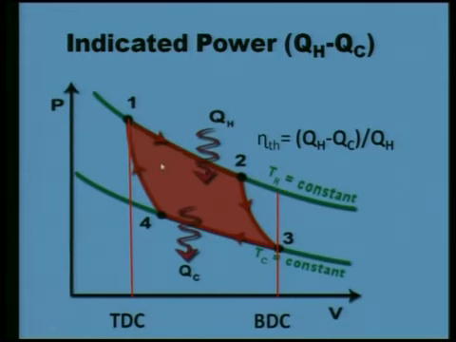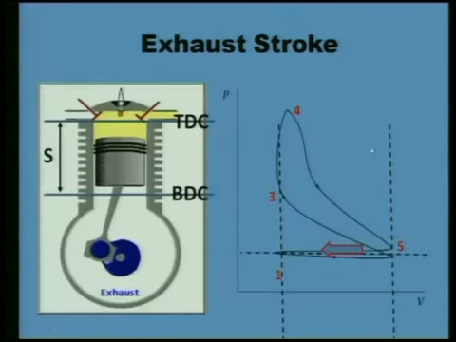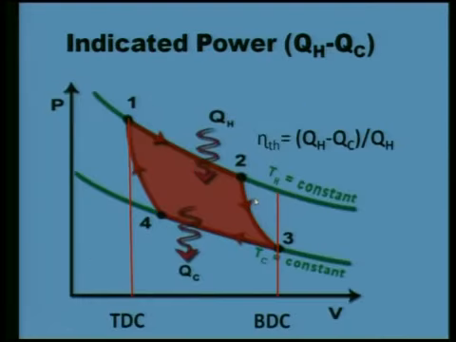In the Carnot cycle, when heat has been supplied, if you observe the previous slide, when we added heat from 3 to 4, more or less our volume was constant. You see here volume was constant, but in the case of the Carnot cycle, volume is changing. From 1 to 2 heat QH is being added, and piston is moving.